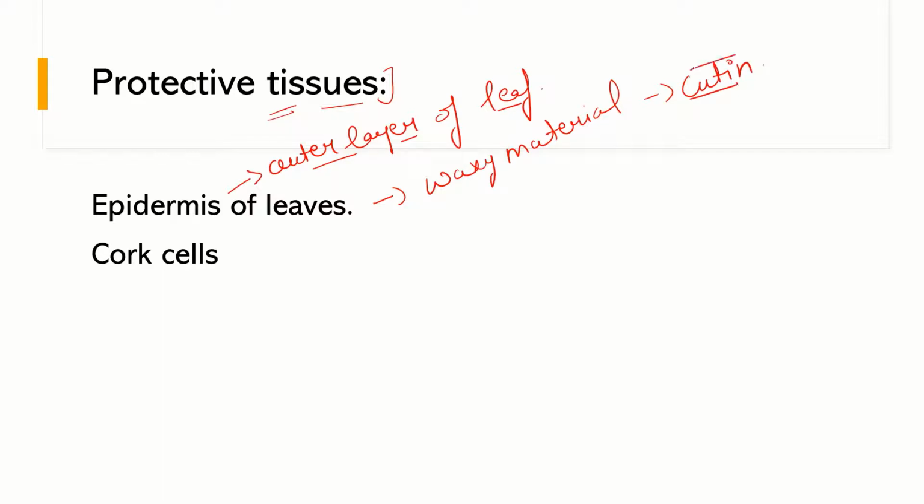And what cutin basically forms is a layer of cuticle that helps in reducing loss of water from the leaf.